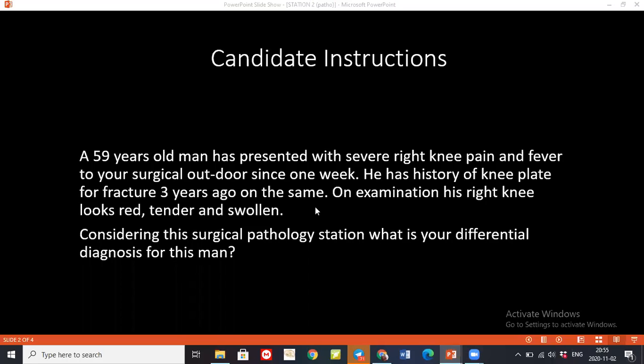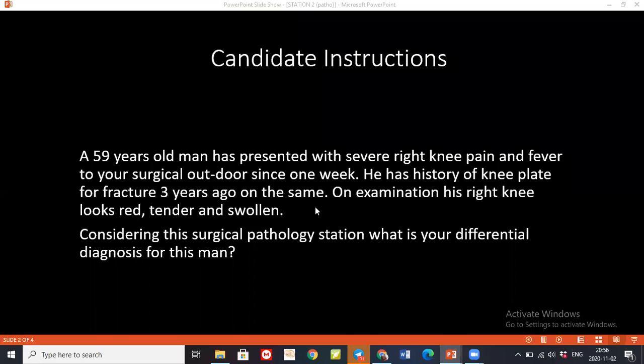After that, we will give high IV antibiotic according to the culture and sensitivity. Yes. Also, we have to do X-ray or CT or MRI. For this, as it is me, would you do the X-ray first or you'll give the antibiotic first? I'll start the IV antibiotic first. No, you'll do the X-ray first.